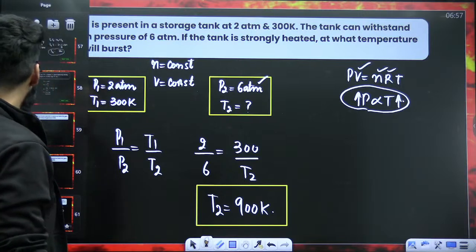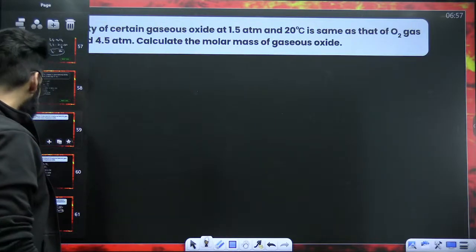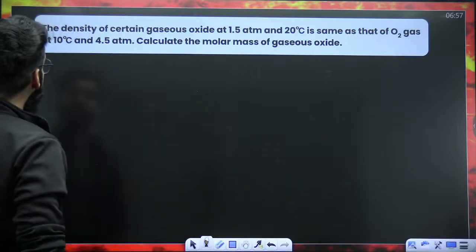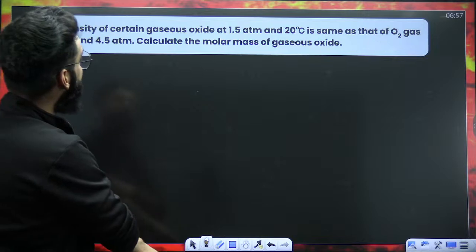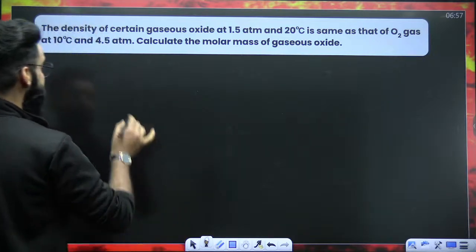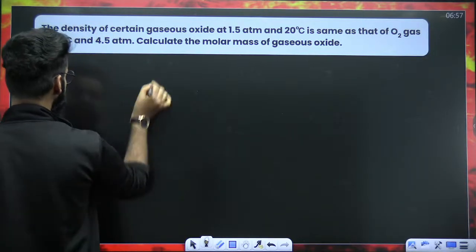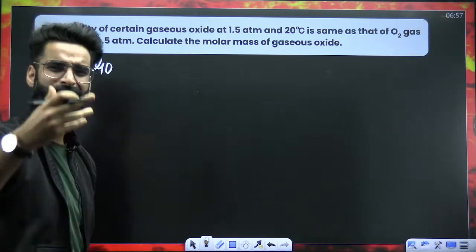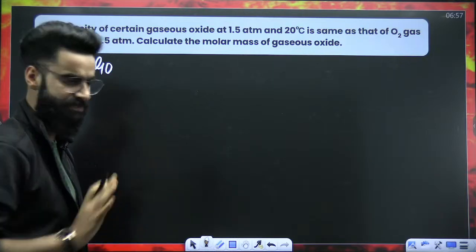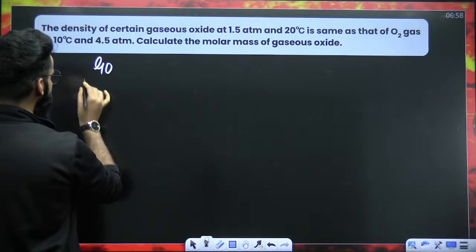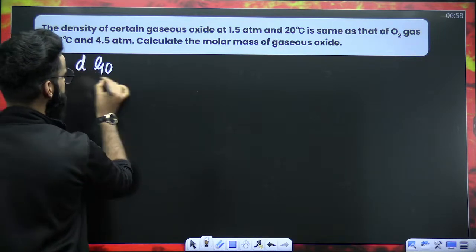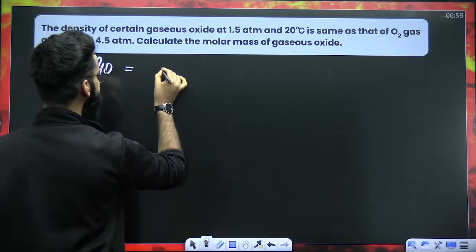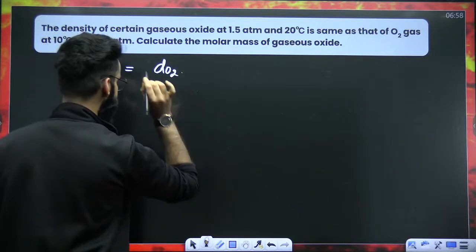Perfect. Now, dear students, let's try out this particular question. Let's see what this question is all about. The question is: the density of a certain gaseous oxide. So basically, we have a container containing a gaseous oxide, whatever it is. It can be N2O5, NO, whatever gaseous oxide. As far as the question is concerned, the density of the gaseous oxide is the same as that of the density of O2. This is given to us.